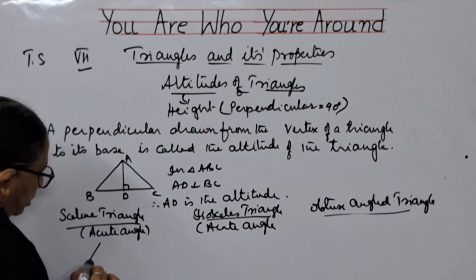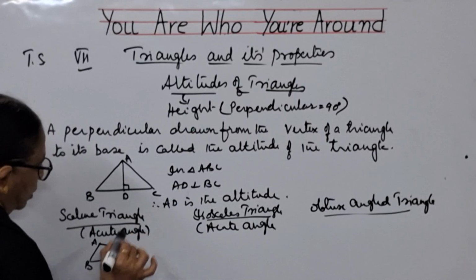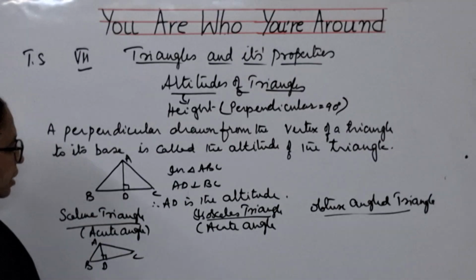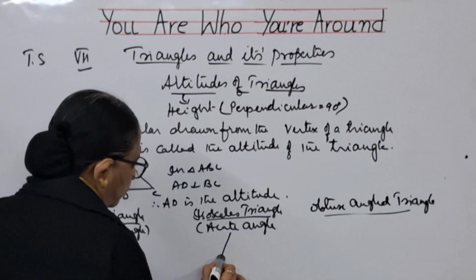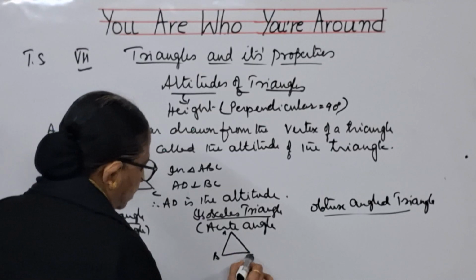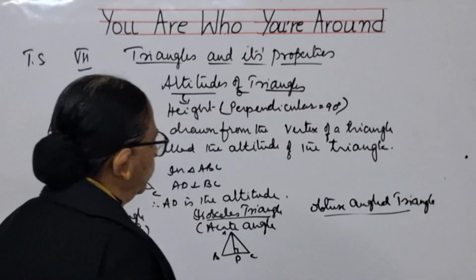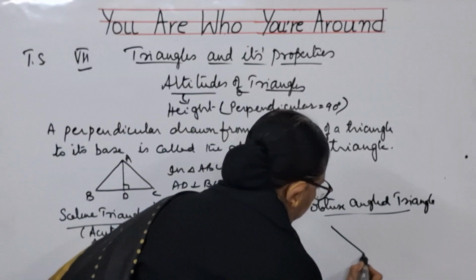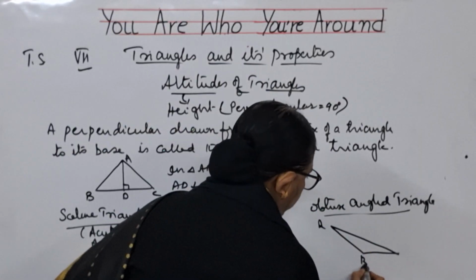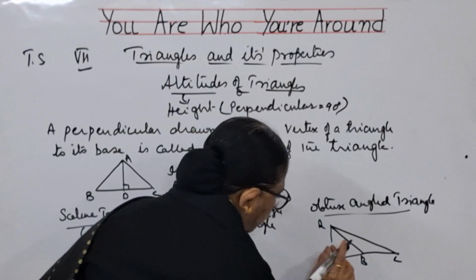So scalene triangle means you'll be having a triangle like this with all the three sides different. So this is the altitude. Okay, for an isosceles triangle, even for an equilateral triangle A, B, C, this is the altitude. And for an obtuse angled triangle A, B, C, the altitude lies outside the triangle.